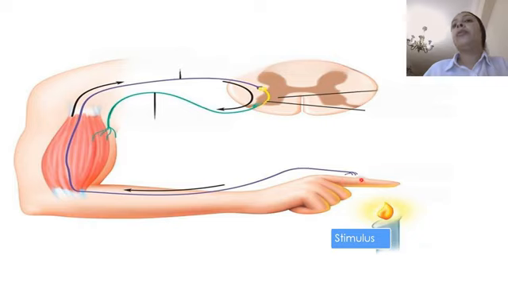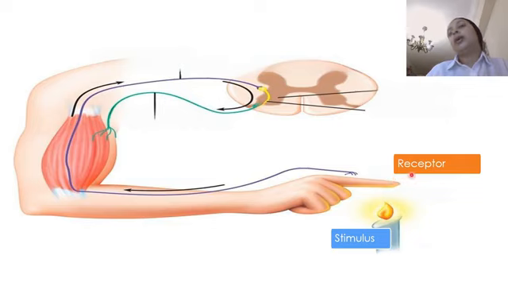Okay. We have here our finger, which is covered with skin. Do you remember when I talked about the peripheral nervous system and said that we have something called receptors? Our skin here is covered with receptors. What are the receptors that cover the skin responsible for? They are responsible for the detection of the stimulus.